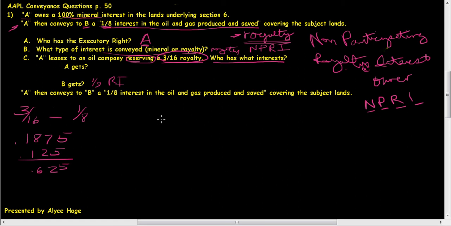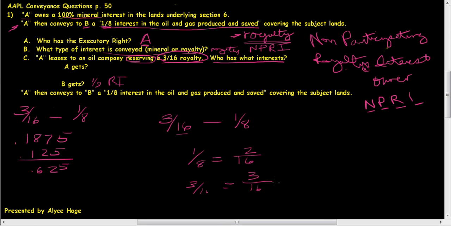But what we're going to do is, if you'll recall from math in school, if you have two fractions that you're subtracting and they have different denominators, then you have to find the lowest common denominator. And in this case, the lowest common denominator would be 16. Okay, so we're going to take that 1/8 equals 2/16. 8 goes into 16 two times. 2 times 1 is 2, so that's going to be a 2/16. And then we know for 3/16 that's going to be easy because it's really going to remain the same.